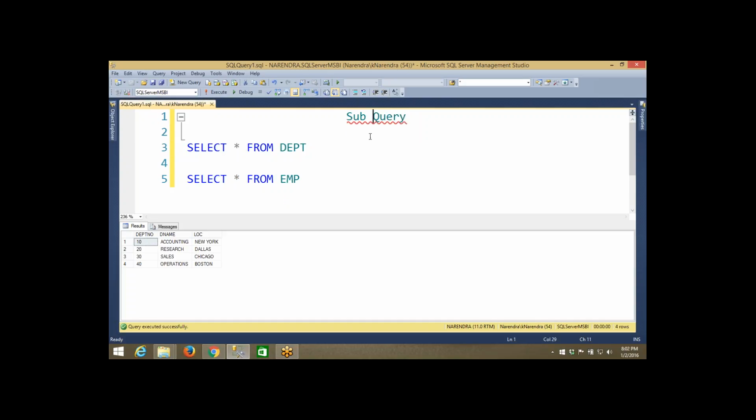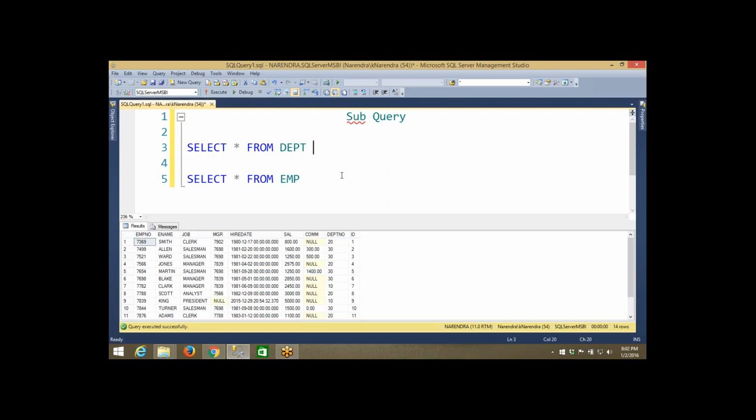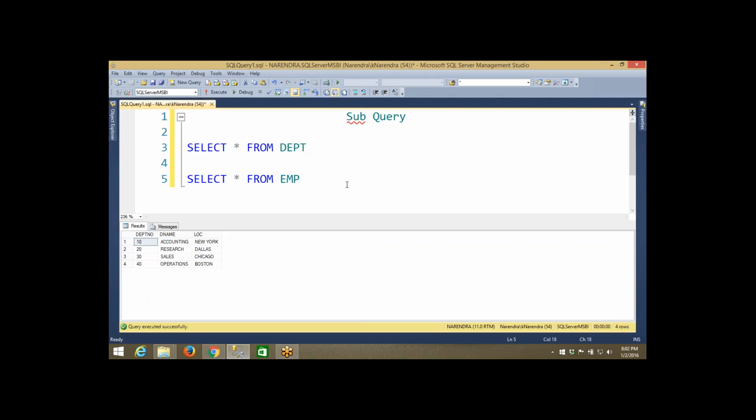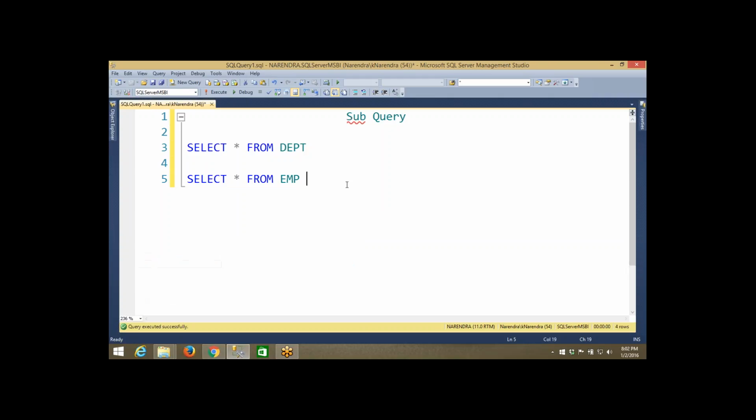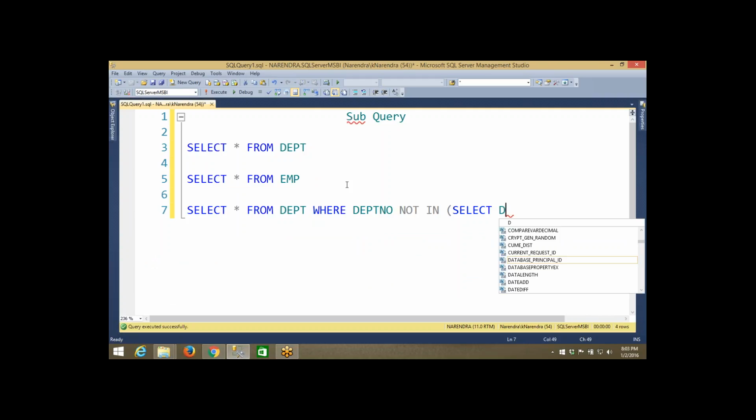We know what a query is, but we don't know exactly what a subquery is. A query is whenever we write a statement in order to retrieve the data. A subquery means whenever we write a query within another query. Just assume: select star from dept where dept number not in select dept number from emp.